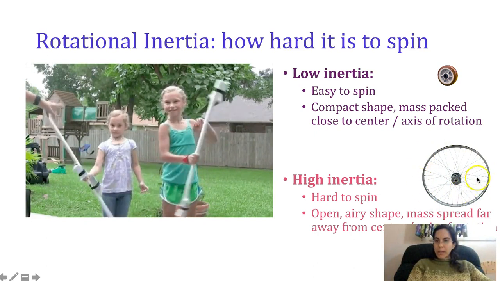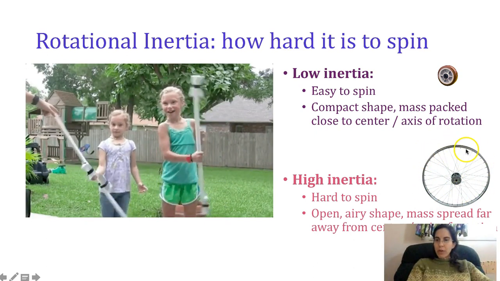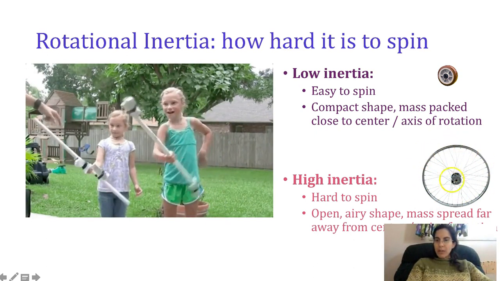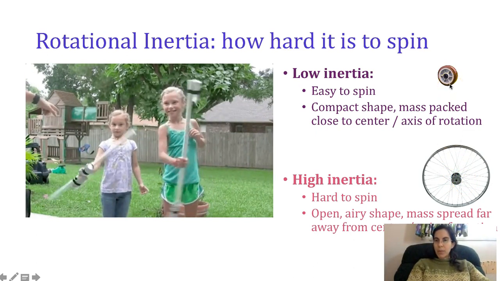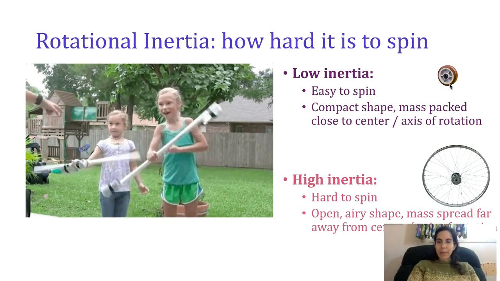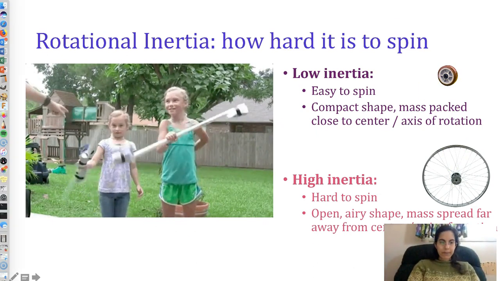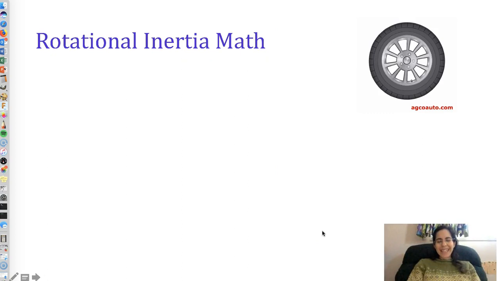Check out, most of the mass of this wheel is out here on the metal rim. Here towards the middle, there's hardly anything at all. Contrast that with this wheel that had all of its mass packed very closely in. For your first year of physics at least, the math for rotational inertia is going to be: look up the formula on page 128 of the Hewitt or 256 to 258 of the Holt.